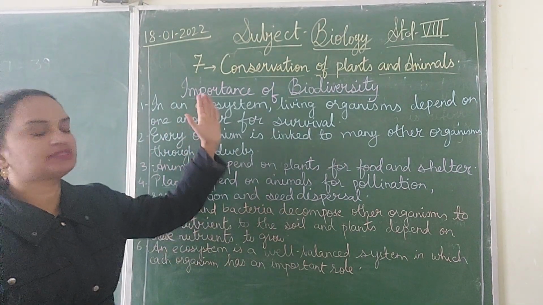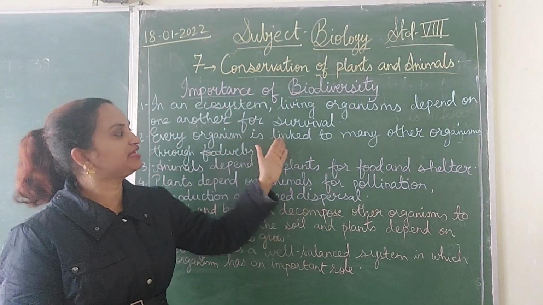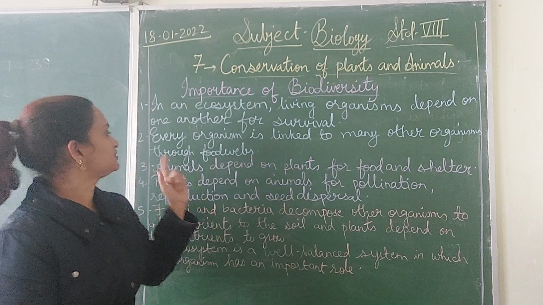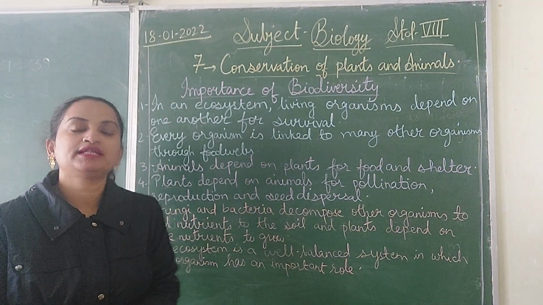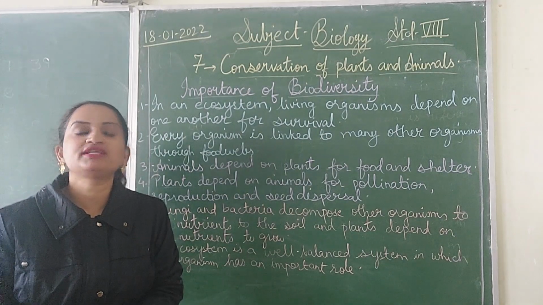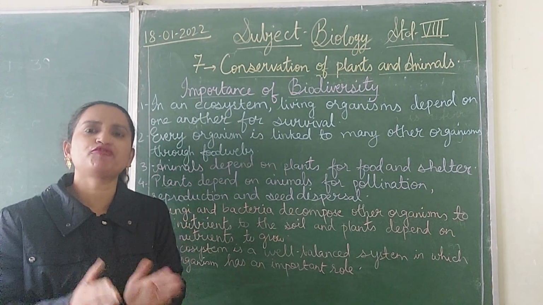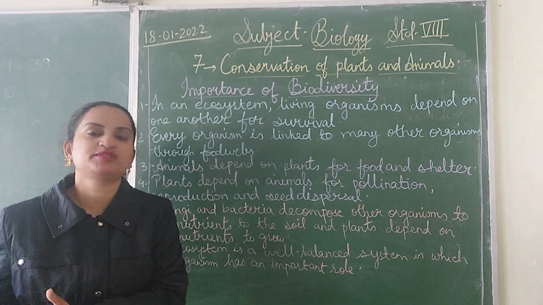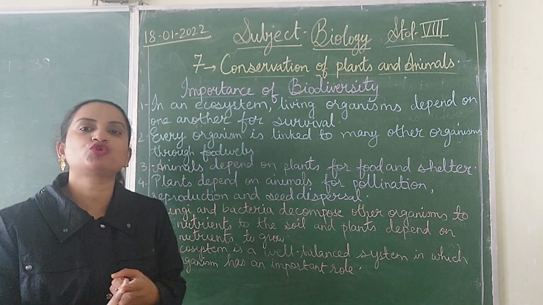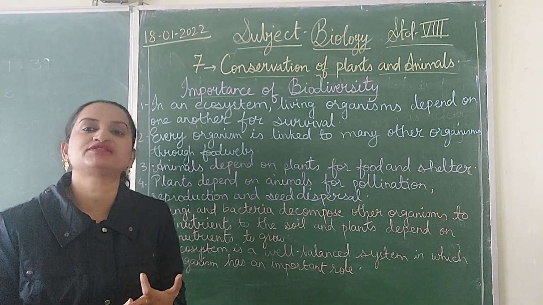The next point is that every organism is linked to many other organisms through food webs. In the lower classes, you must have studied the food chain and the food web. What is a food chain? A food chain is an order in which the flow of energy or food takes place. The main source of energy is the sun, and a food chain always starts with a plant.